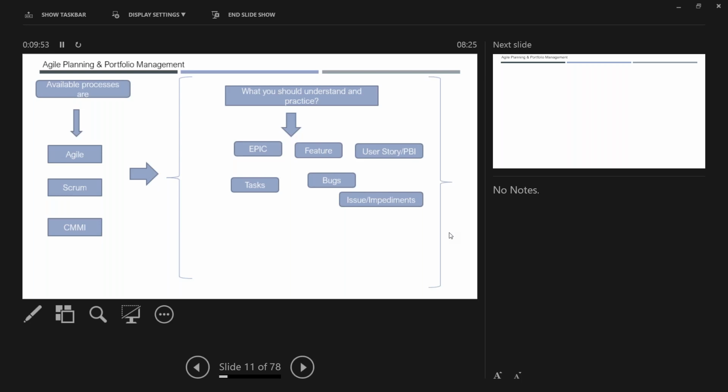So those are the workflows, or the workflow statuses available in your Azure course. We will use them actually. Okay.